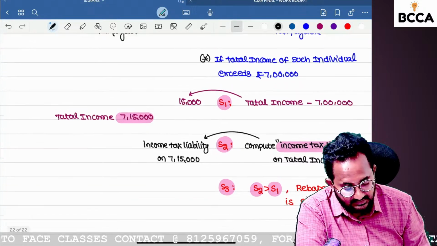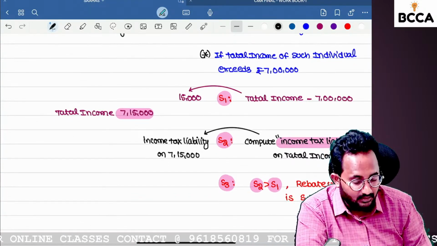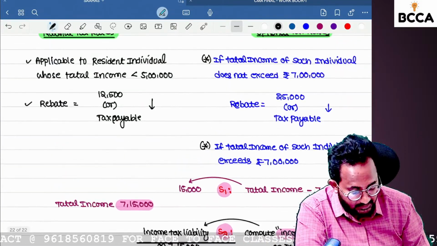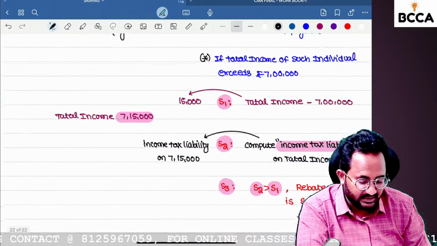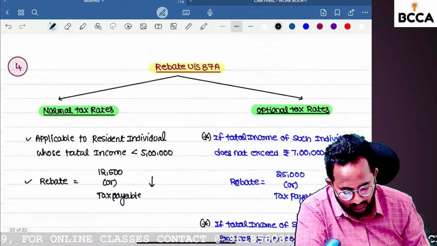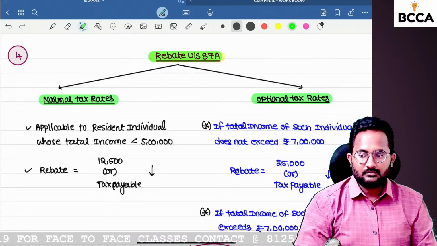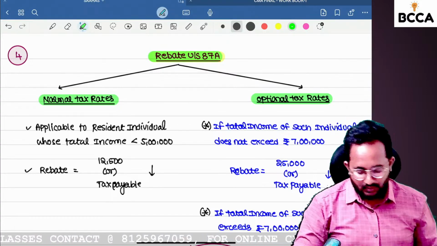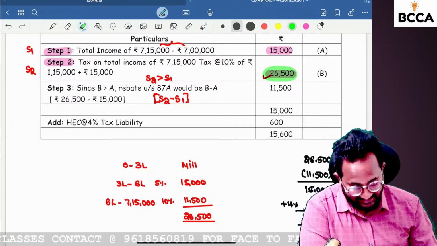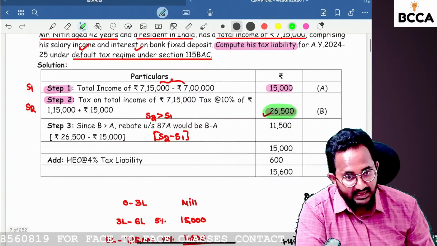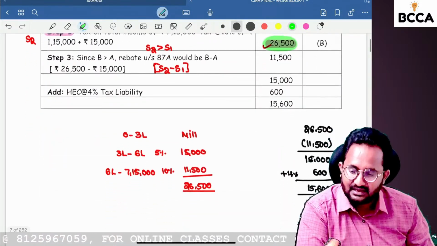So these are the 3 steps you have to follow for computing the tax liability, if the resident individual has more than 7 lakh total income and follows the optional tax rate. This is also one amendment made in the Finance Act 2023. Have you understood the calculations? These 2 examples can also come as MCQs directly in our examination for 2 marks. You have to solve on your own and pick the correct answer.